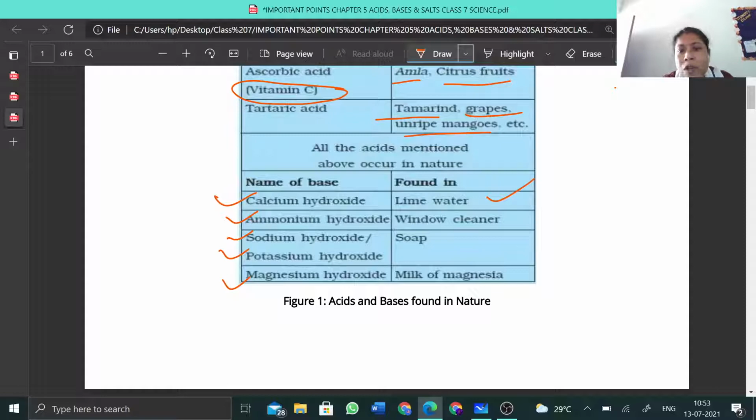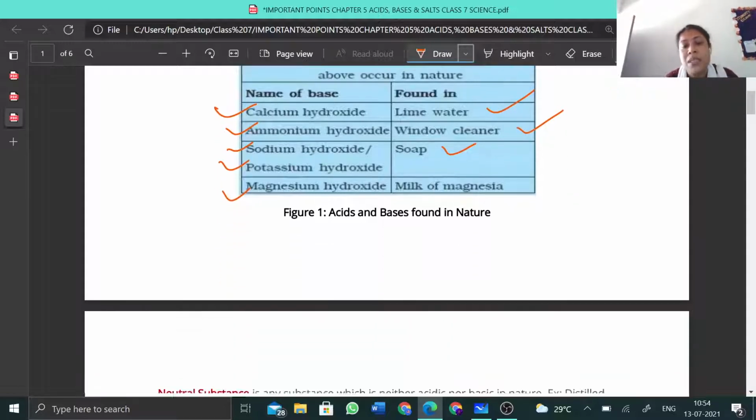Ammonium hydroxide, window cleaner, choline. Most of you have seen at home the blue colored solution, that is choline, that contains ammonium hydroxide. Mostly the soaps that you use at home contain sodium hydroxide. Potassium hydroxide is also present in soap, and magnesium hydroxide is known as the milk of magnesia, that is used to neutralize acidity in our stomach. So these are a few examples of bases.